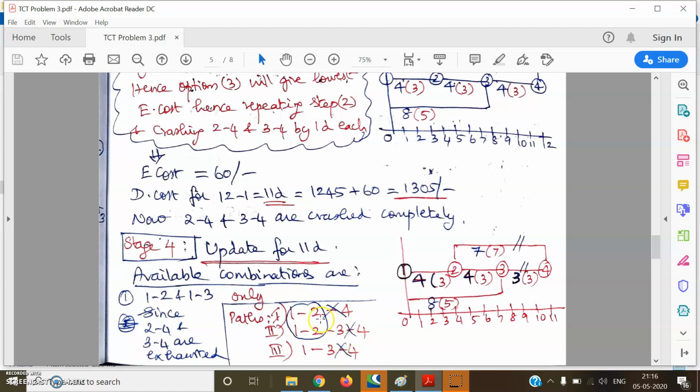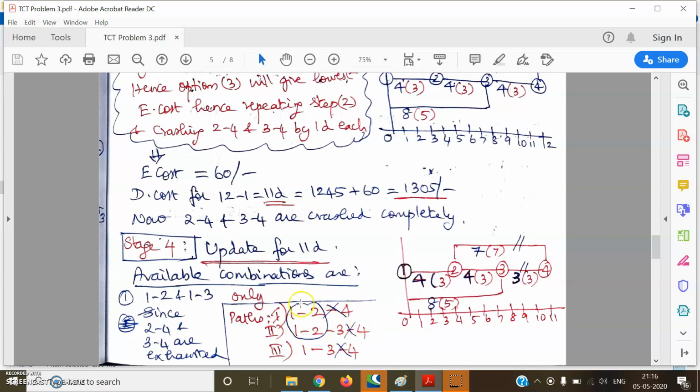So again, we have only limited combinations now possible. As you can see, the 3 combinations which we saw earlier are now reduced to just a single combination, which is 1, 2 for the first and second path with 1, 3 for the third path. That is the only combination possible, because the second combination was 2, 4 with 2, 3 and 1, 3, and now 2, 4 has been crashed along the first path.